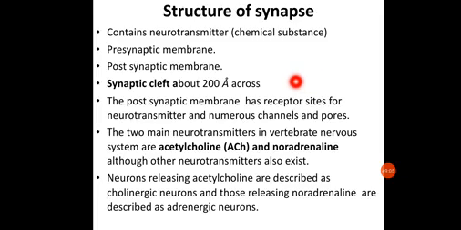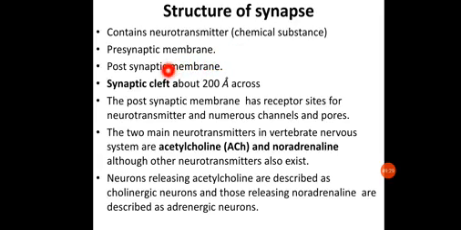Now the synapse will be containing the synaptic vesicles, as I told you, which will be containing the chemical substance called neurotransmitters, which are responsible for the transmission of messages from one neuron to another neuron. Now it will be having two membranes and one junction between them. The presynaptic membrane is the membrane of the terminal synaptic knob.